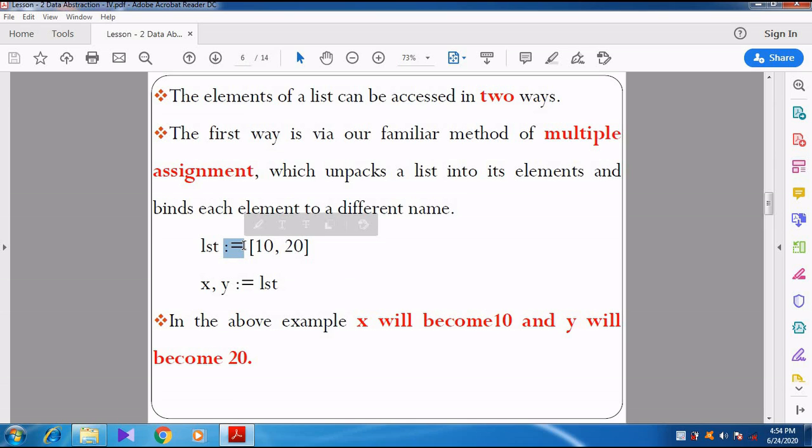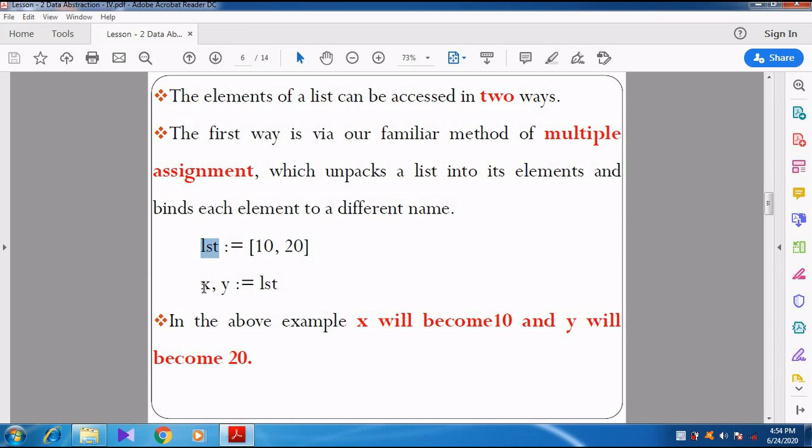This is called assigned as or becomes. In the last video itself we have discussed this. The symbol colon equal to is called assigned as or becomes. Now you study this line. lst becomes 10, 20. So now these particular values 10, 20 are stored in one element called lst.